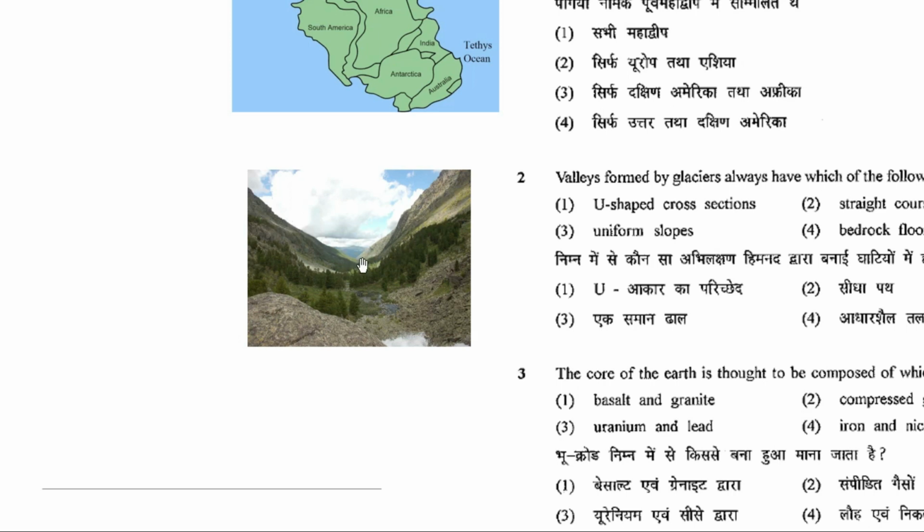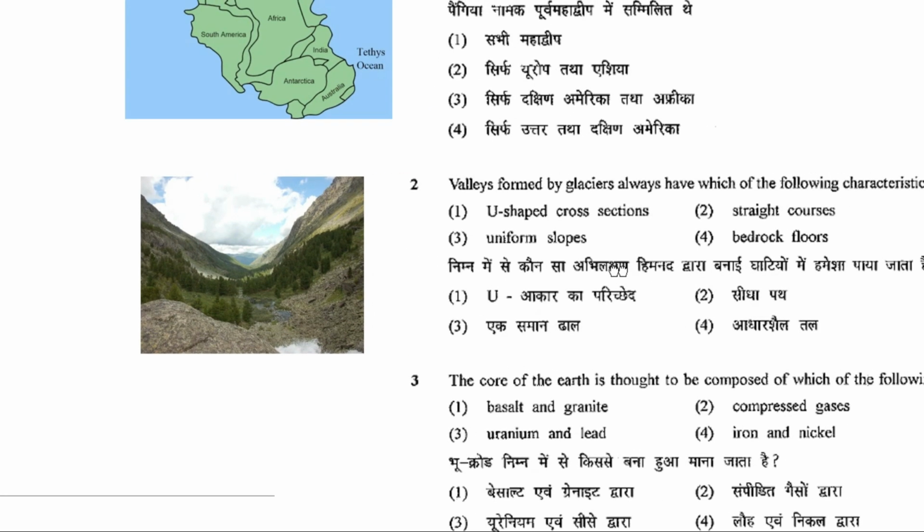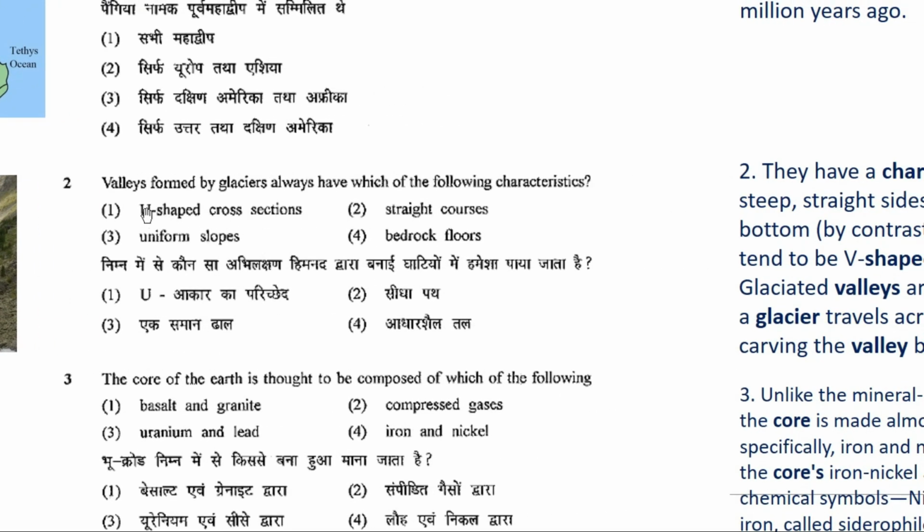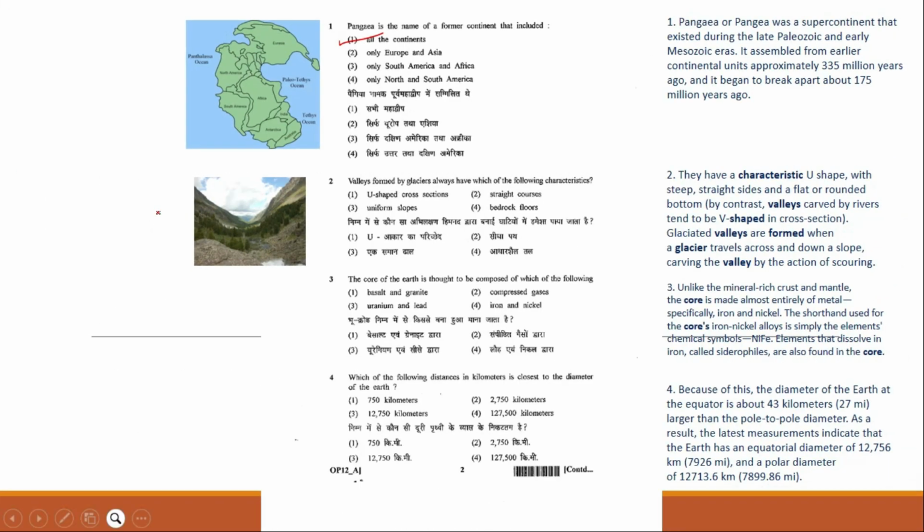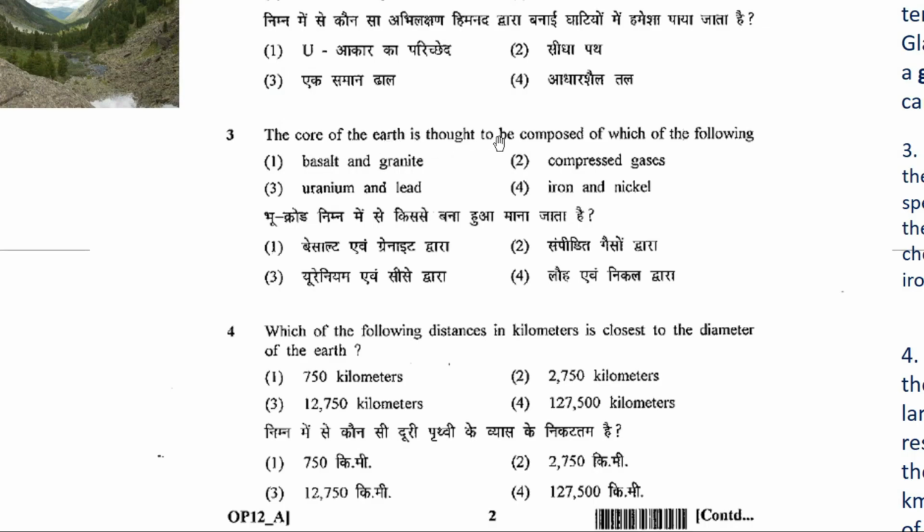It's somewhat looking like a V, but no, it's a U-shaped valley. So the correct answer for your second question will be option 1, U-shaped cross sections. Now, let's look at your third question. The core of the earth is thought to be composed of which of the following?